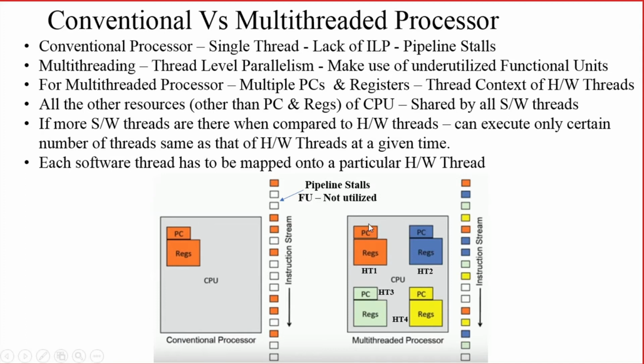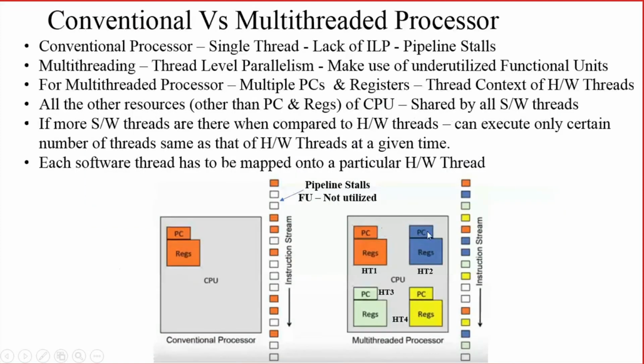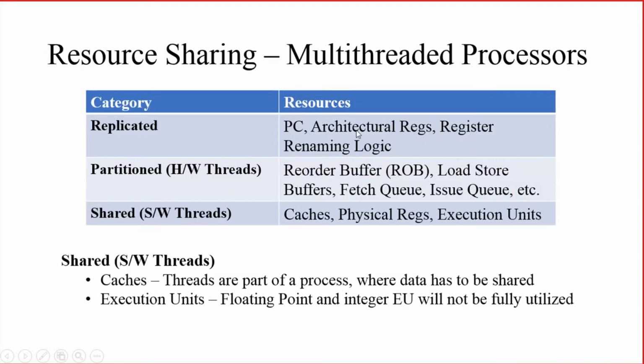So each software thread will be mapped onto a corresponding hardware thread, and each hardware thread will be having a replica of program counter, architectural register, renaming logic, etc. Each hardware thread is having its own PC and registers, or a replica of PC and registers. So these are the resources which are replicated in each hardware thread.